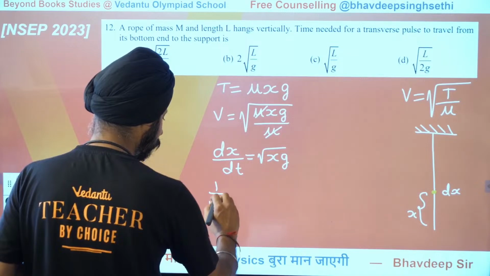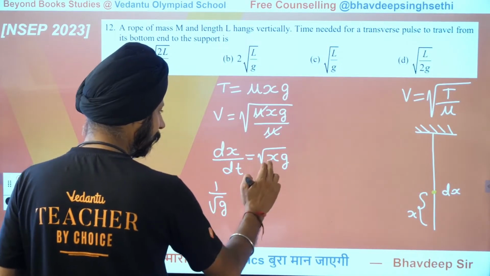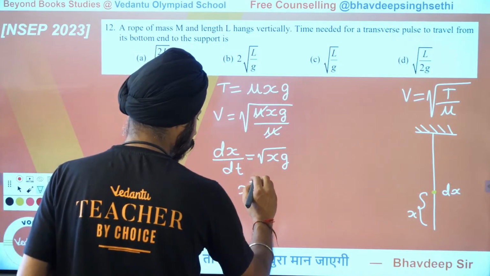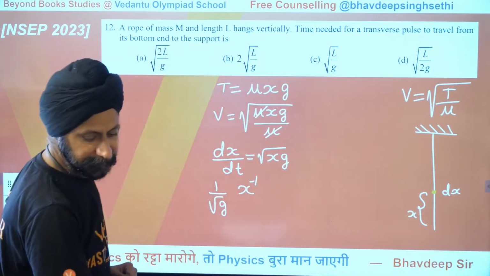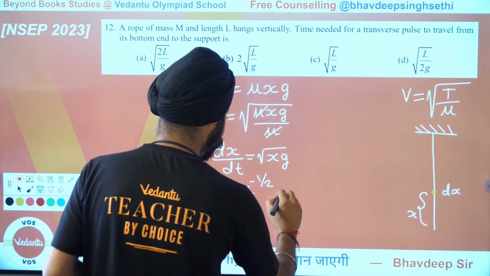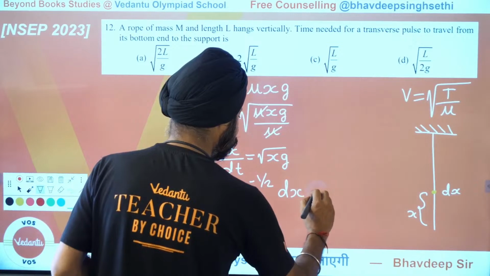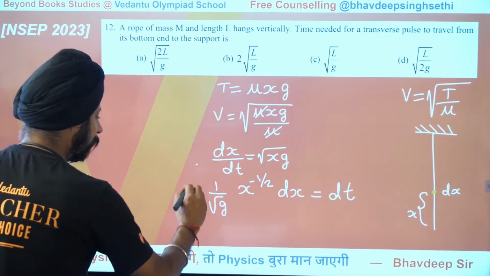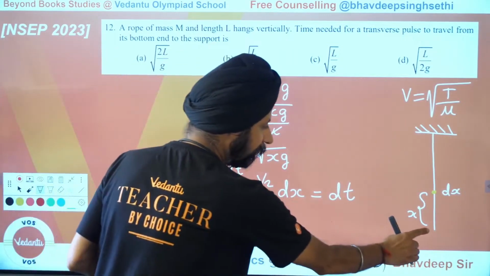1 over root g, I'll write it separately. And then x to the power minus half, because think about it, it's 1 over square root of x. So x to the power minus half dx is equal to dt. Wow. And then you integrate. What are the limits of integration? What is the value of x at the beginning of the journey?